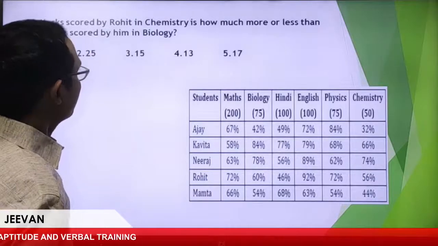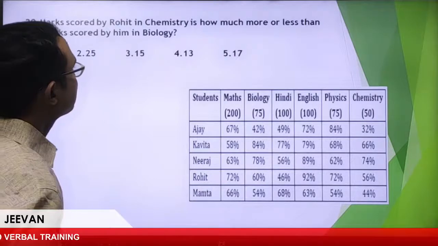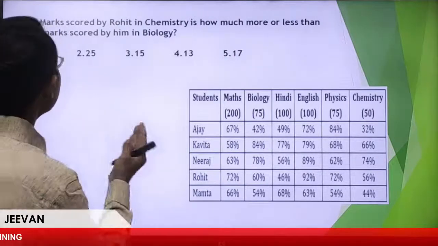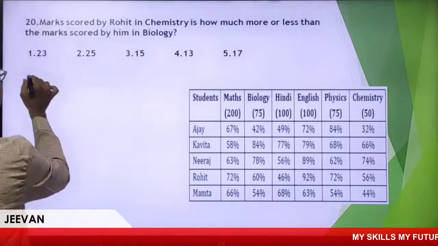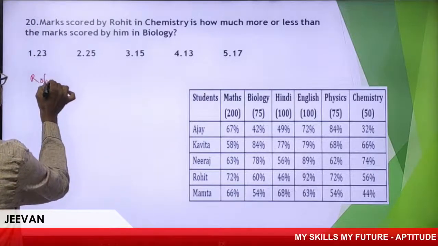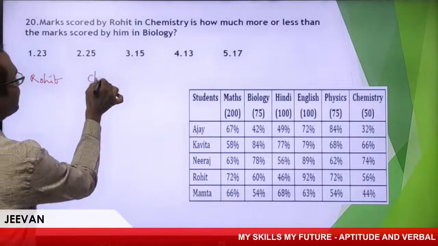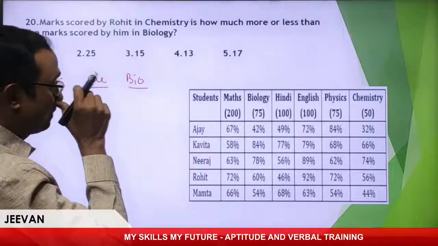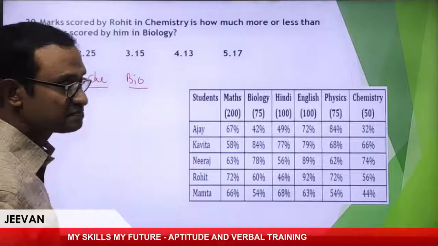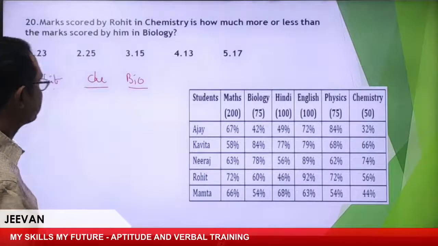Marks scored by Rohit in chemistry is how much more or less than marks scored by in biology. Now, talking about Rohit, comparison with chemistry as well as biology, right? Now, look here, chemistry.